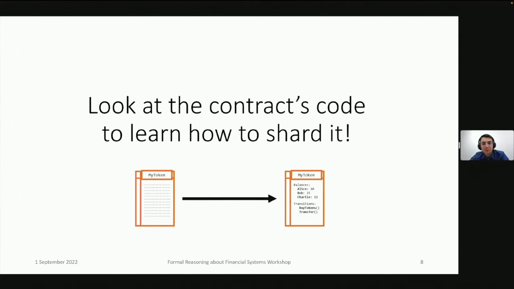Well, what we can do is not treat the contracts as black boxes, but have the consensus protocol look at the code of the contract to determine how to split the contract and how to shard transactions touching these contracts.